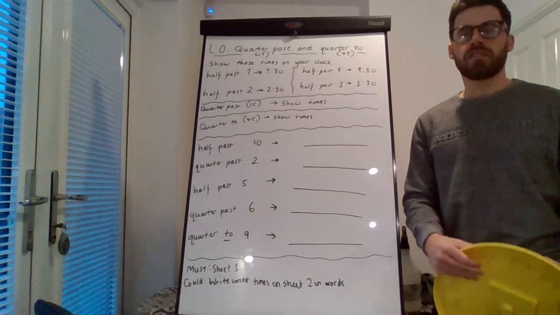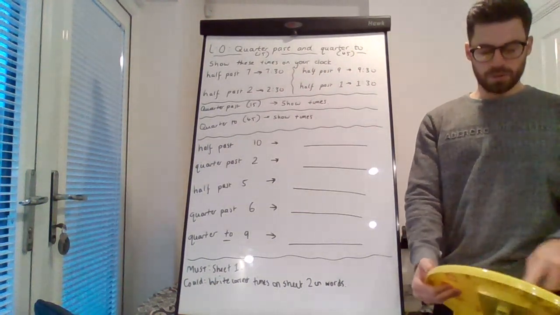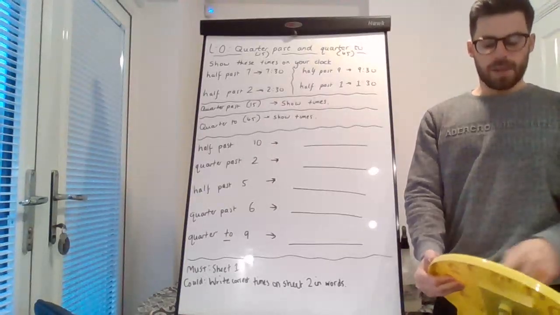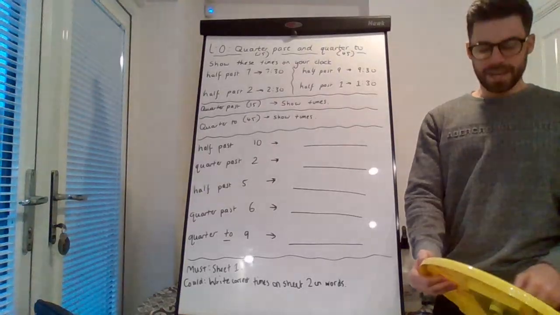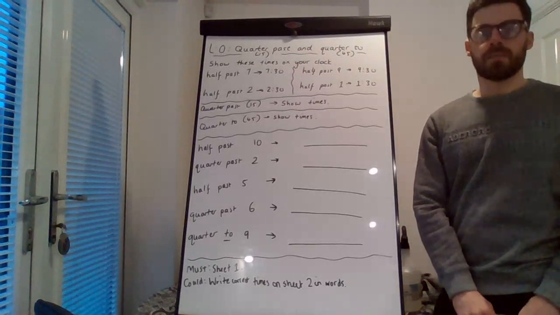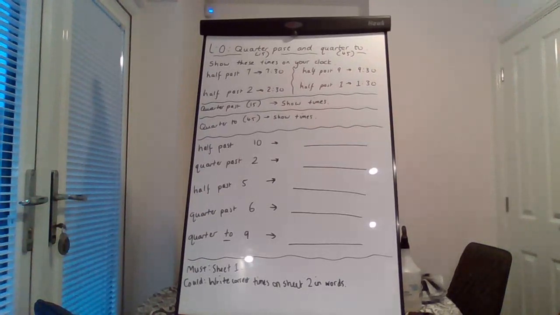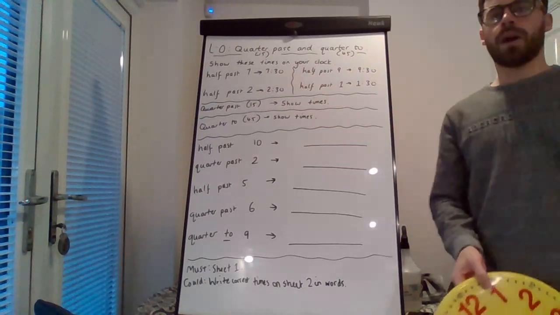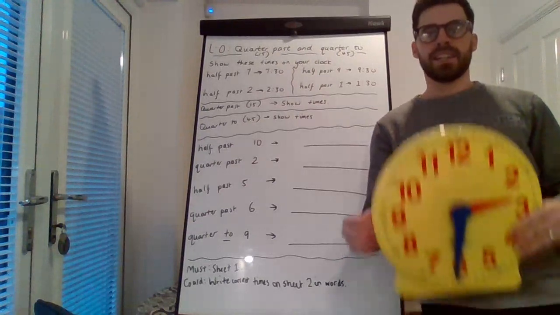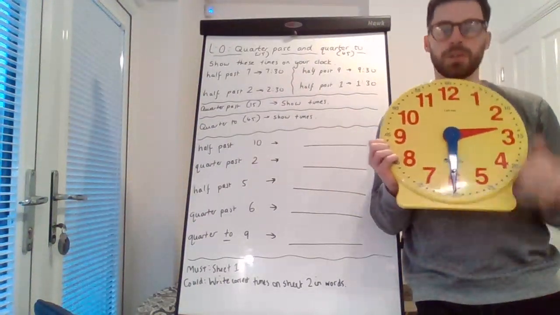Can you show me 2:30 on your clock? And remember, the larger hand is the minute hand. The smaller hand is the hour hand. Well done if you are showing me this time on your clock.